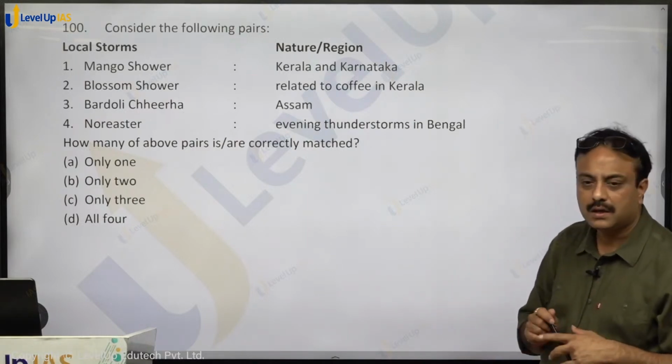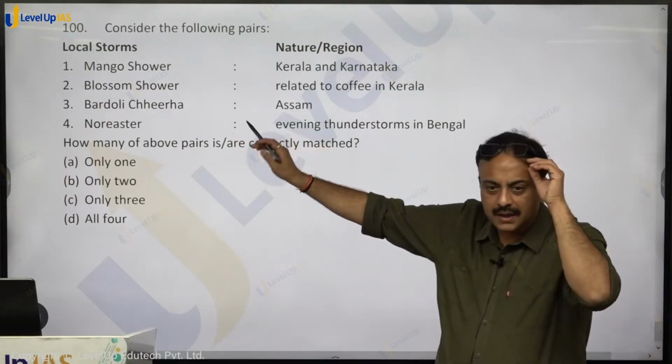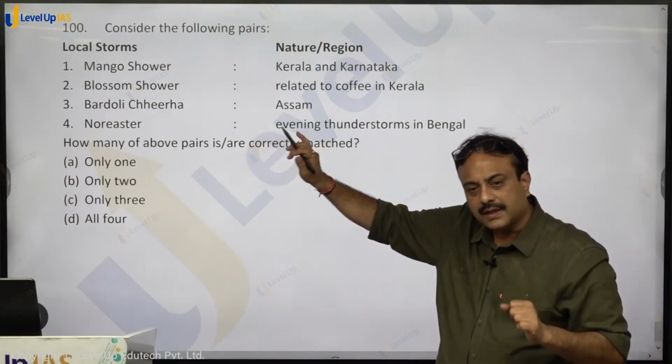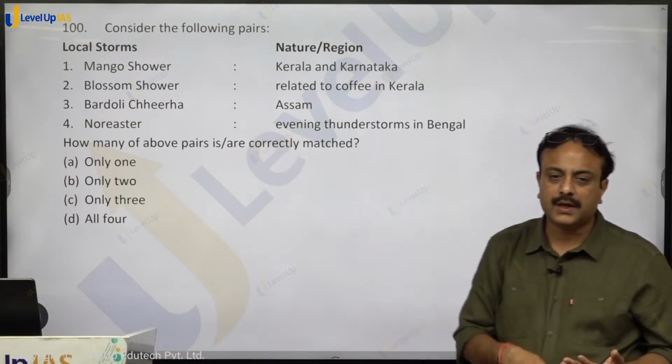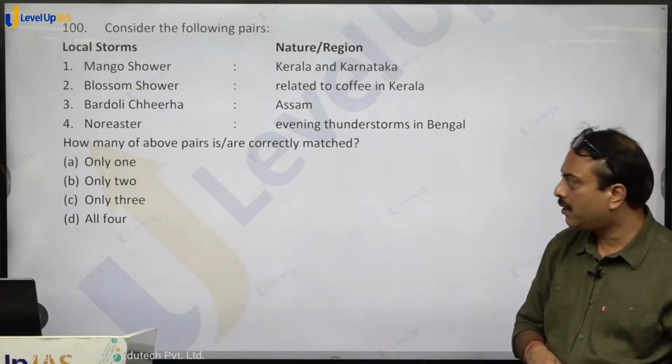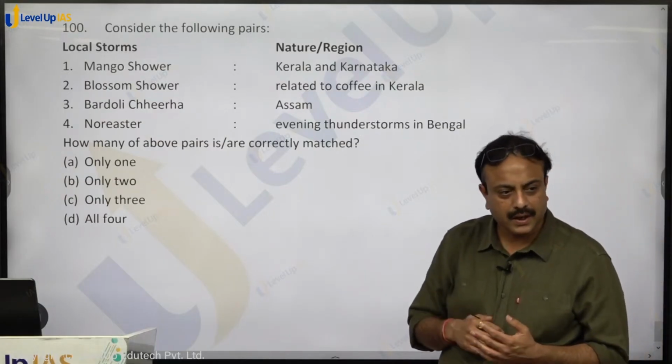Bardoli Chheerha, Assam. What is it? It is a thunderstorm. This is also convectional rainfall. Pre-monsoon convectional rainfall, evening thunderstorm, Bardoli Chheerha. Bardoli Chheerha is also known as Kal Baisakhi, right?